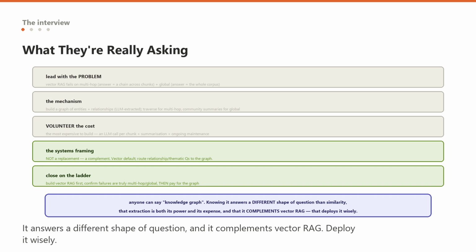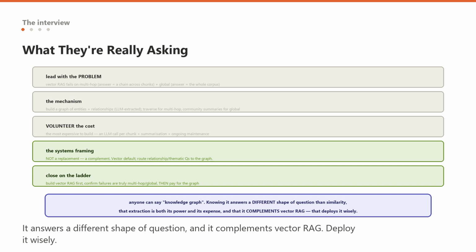Then, and this is the maturity signal, volunteer the cost without being asked. It is the most expensive technique to build, because it is an LLM call per chunk to extract the graph plus community summarization, and it needs ongoing maintenance as documents change, so I would only use it when my questions are genuinely about connections or whole corpus themes, not for specific factual lookups where vector RAG wins for a fraction of the cost. Then the systems framing.